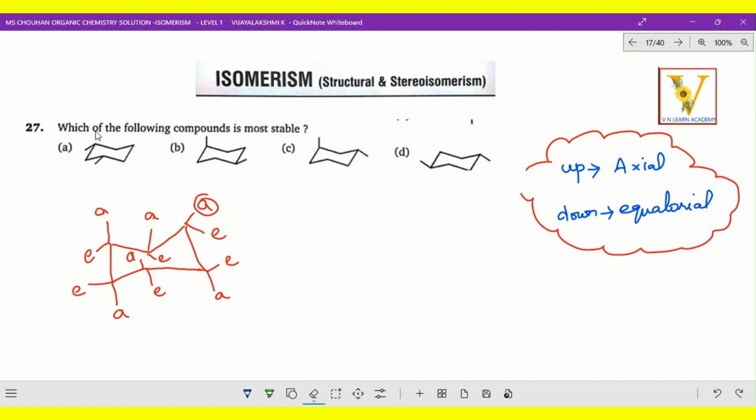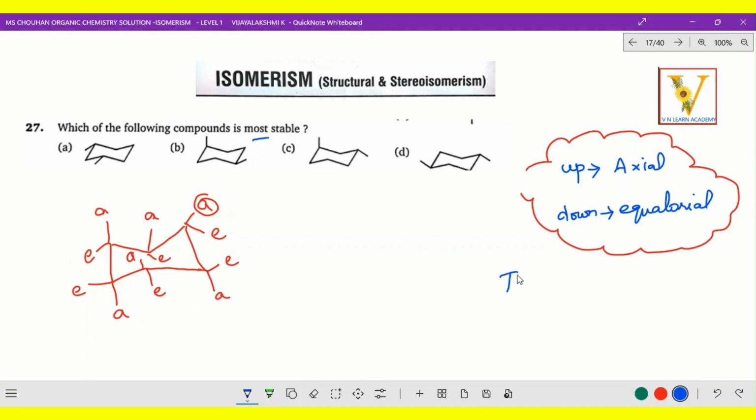The next question: which of the following compounds is most stable? Now let us identify which is most stable in the chair form. They have given it in the chair form already. In the last question also we were talking about axial and equatorial positions, only how to identify. Now, which is more stable in the chair form?